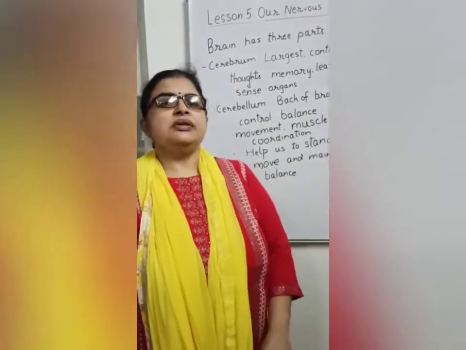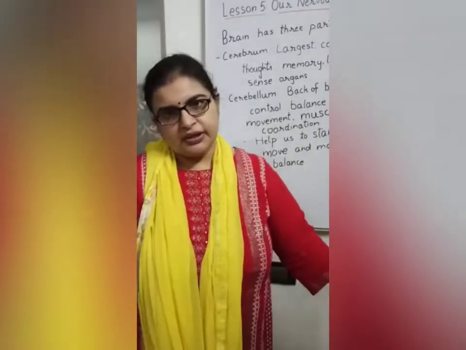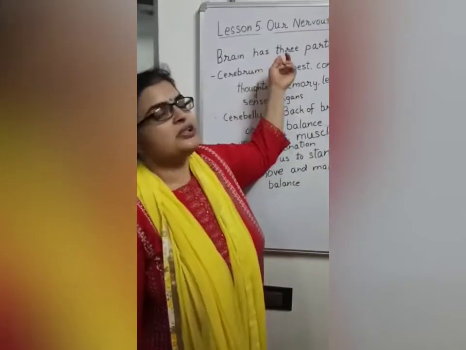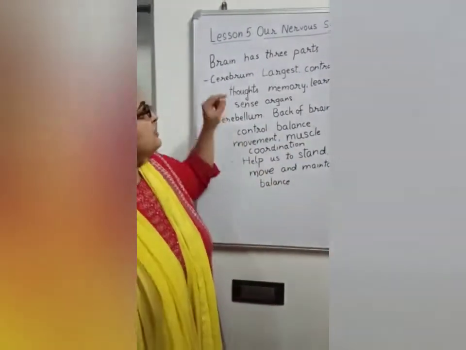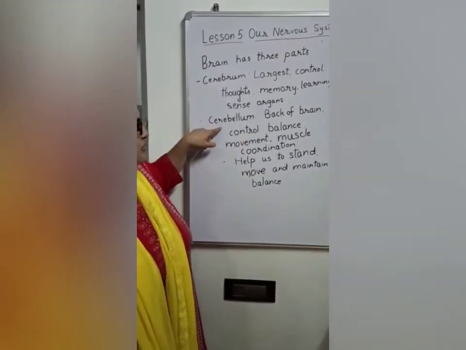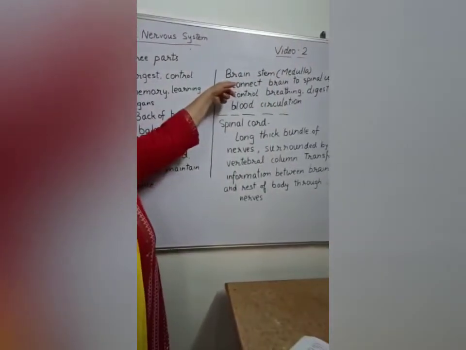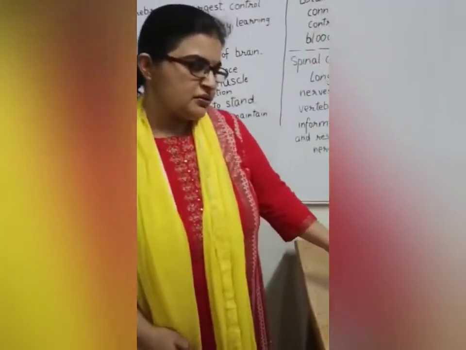Okay. So in the last video we read about the functions of the brain. In this video we need to read about the parts of the brain. So our brain has three parts: cerebrum, cerebellum and brainstem. Now from your book just have a look at all the three parts.